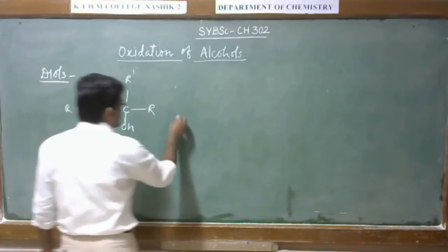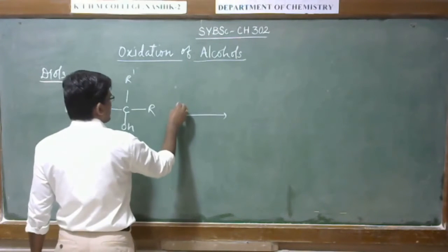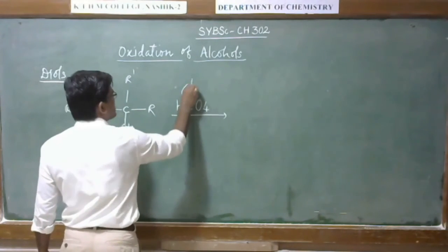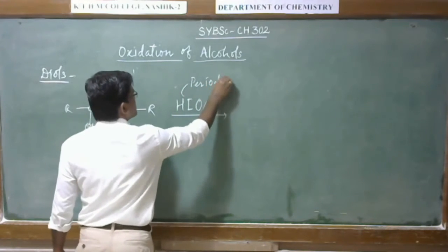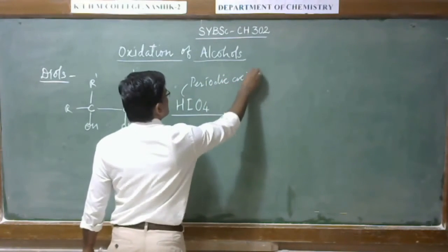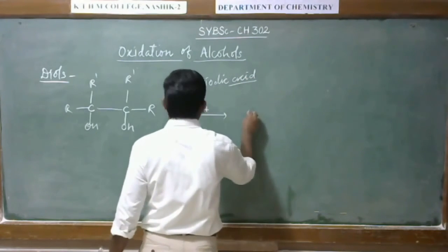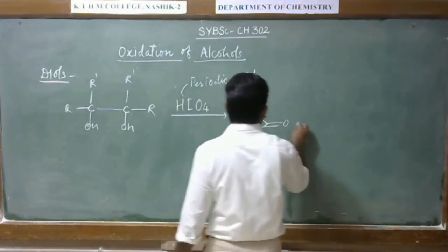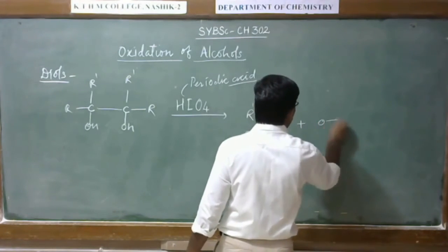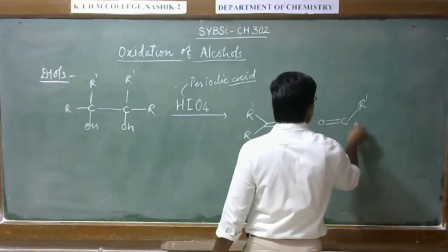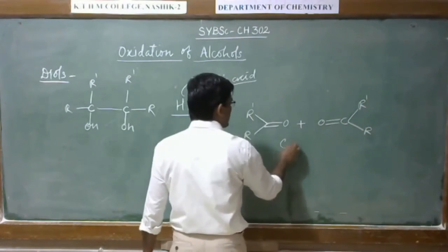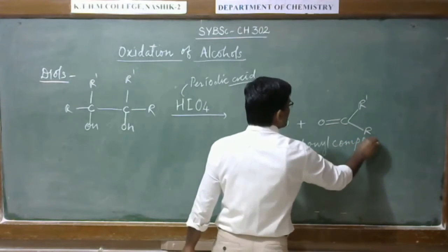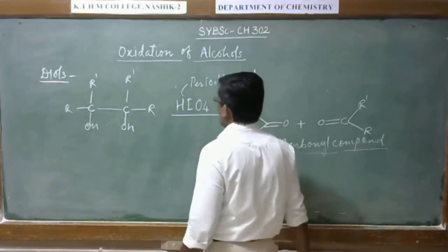When the diol is treated with periodic acid, it will give this carbonyl compound, that is ketone or aldehyde.